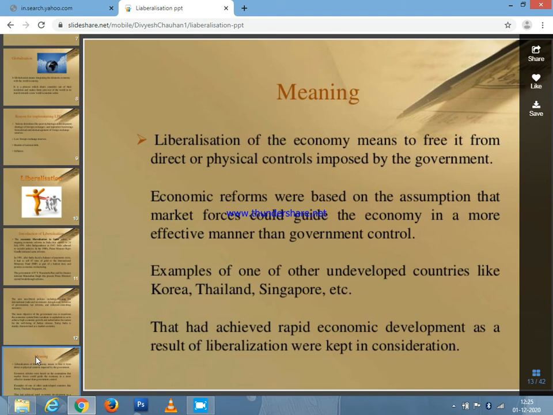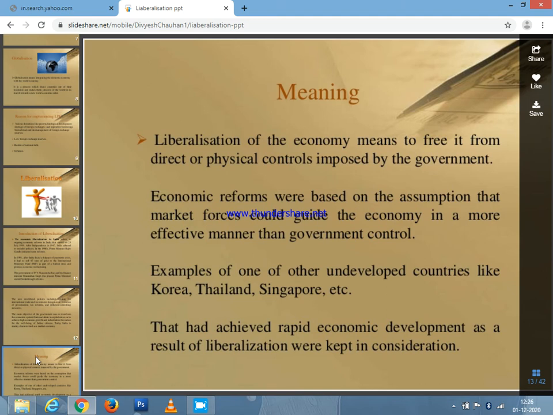What is the exact meaning? Liberalization of the economy means to free it from the direct or physical controls imposed by the government. Economic reforms were based on the assumption that market forces could guide the economy in a more effective manner than government control. Before liberalization, government restricted a lot of things for doing a business, but now government has given 100% freedom for the business people to run any type of business.